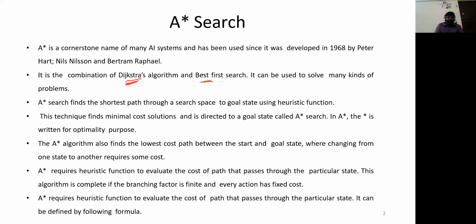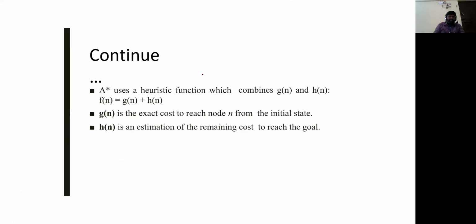Along with that, it is combined with the best first searching technique, as I explained earlier. The remaining part I've covered. These are the formulas I explained: heuristic function f of n equals g of n plus h of n. G of n is the exact cost from source to node, and h of n is the remaining path